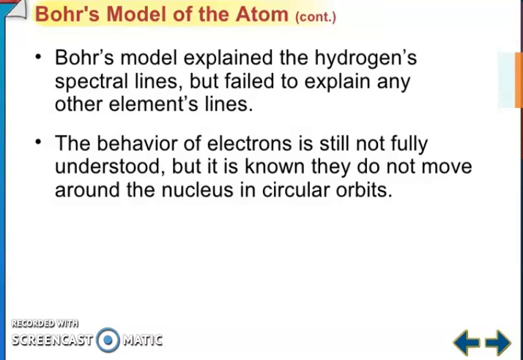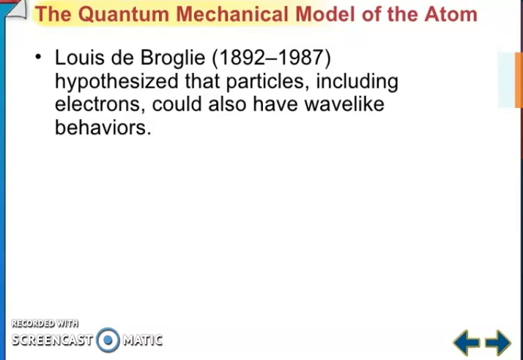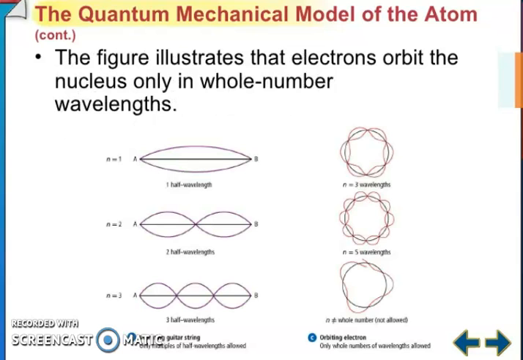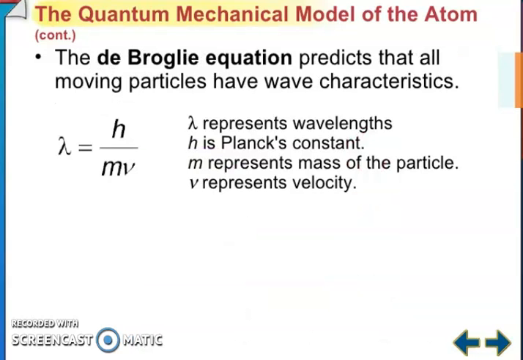The behavior of electrons is still not fully understood, but it is known they do not move around the nucleus in circular orbits. So de Broglie hypothesized that particles including electrons could also have wave-like behavior. The figure illustrates that electrons orbit the nucleus only in whole number wavelengths. You can see n is equal to 1, n is equal to 2, n is equal to 3, like that. And he gave the formula lambda is equal to h by mv, where lambda represents wavelength, h is Planck constant, m represents mass of particles, v represents velocity.